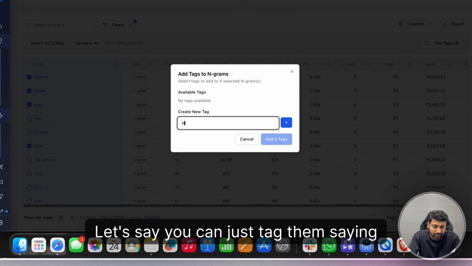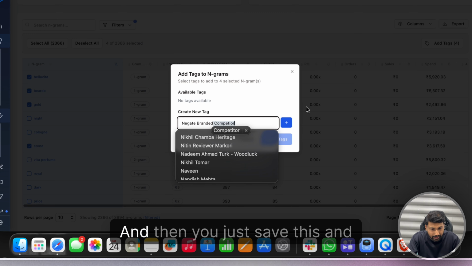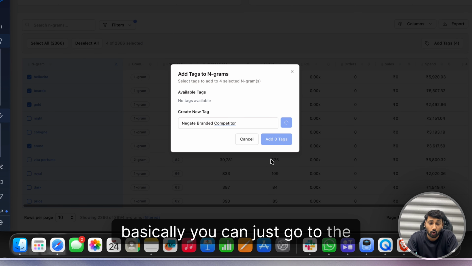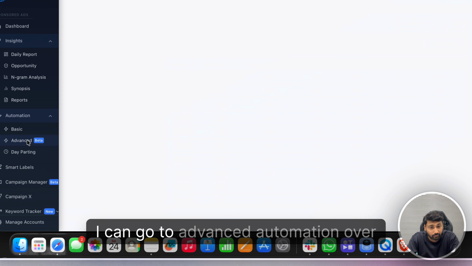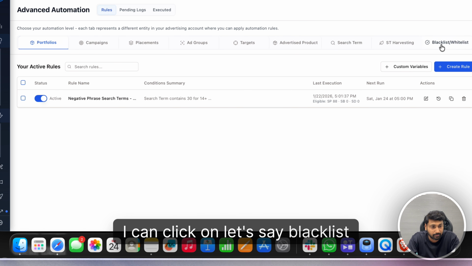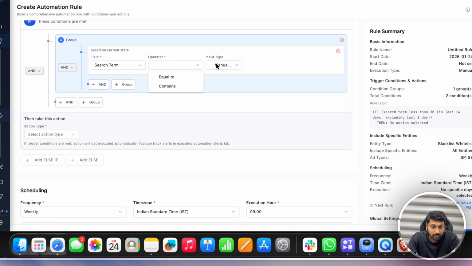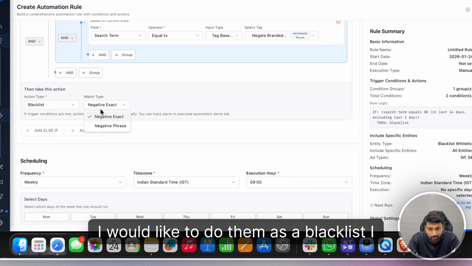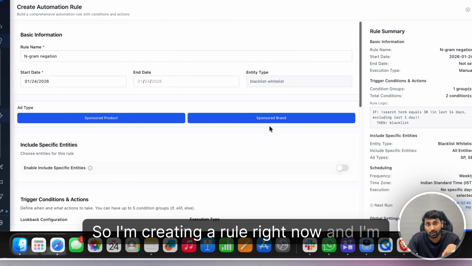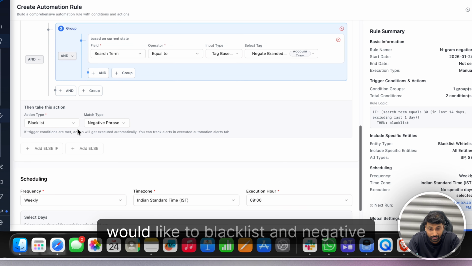Let's say you can just tag them saying negate branded competitor, right? And then you just save this, and basically we just go to the automations, and within a click we can do negated. So for example, I can tag them, I can go to advanced automation over here, I can click on, let's say, blacklist whitelist, I can click on create a rule, and I can just say that whatever search terms are there, and let's say which I have already given a tag as a negative branded, I would like to do them as a blacklist, I would like to do negative phrase. So I'm creating a rule right now, and I'm saying that if there is any search term which contains the branded search term that I've taken, I would like to blacklist and negative phrase.